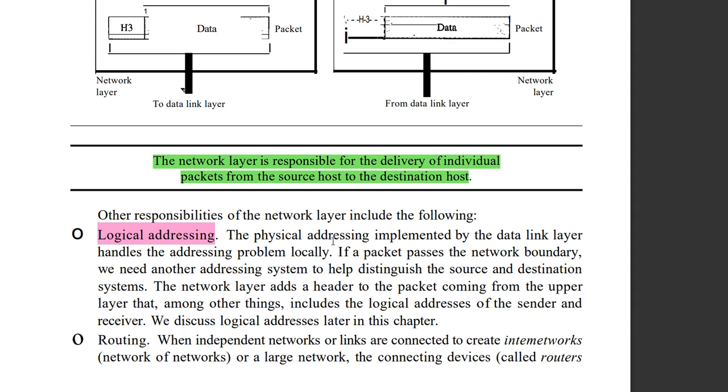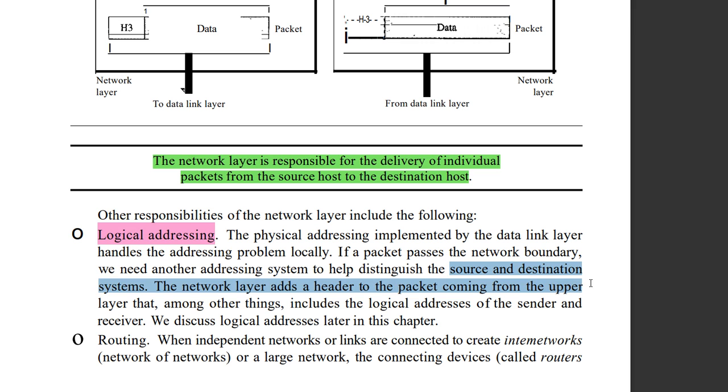Physical addressing is already added in the data link layer, which handles the addressing problem locally. If it is local, there is no problem. If a packet passes the network boundary, we need another addressing. It means if the receiver is at the other end, or in a remote area, to send to that area we should have one more addressing. That addressing is called logical addressing. We need another addressing system to distinguish the source and destination systems.